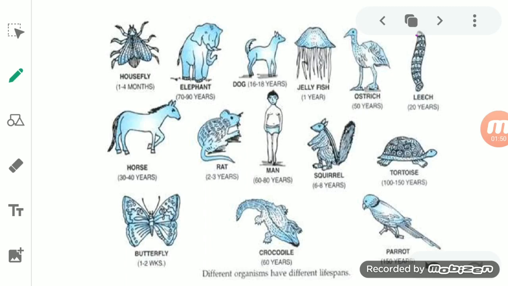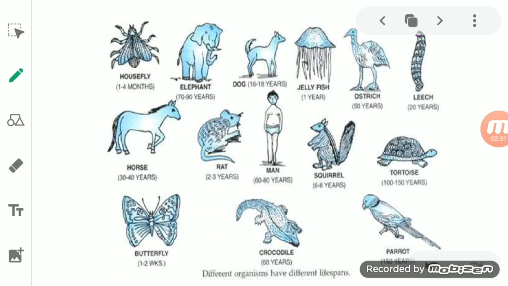All living things have a definite lifespan. It means ultimately all living things have to die. So the living thing has a definite lifespan, the time period up to which it can remain alive. If we talk about man, students, man has an average lifespan of 60 to 70 years. Although this lifespan can increase up to 80 or 90, most people have a lifespan of 60 to 70 years.